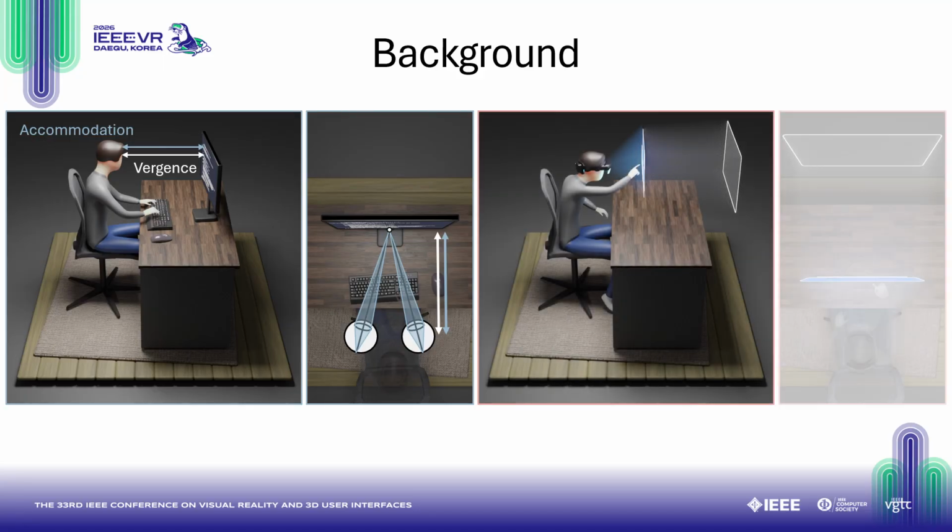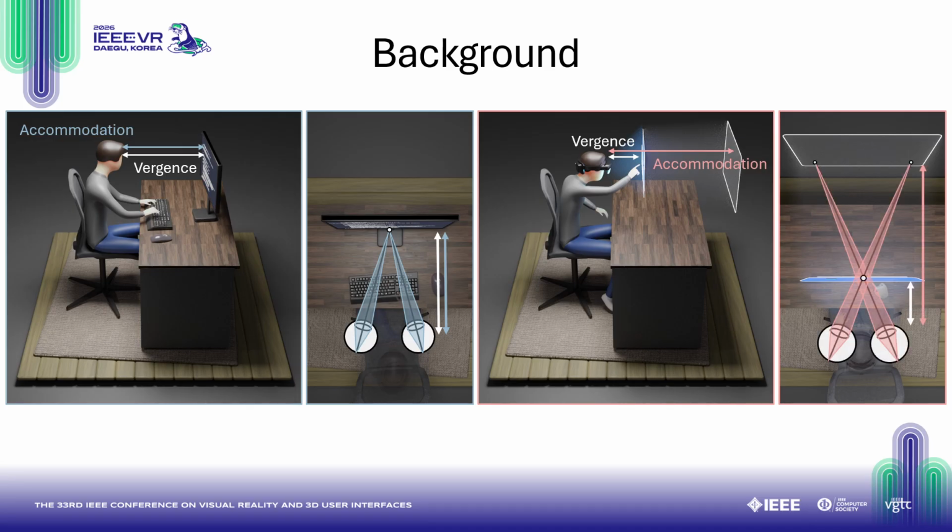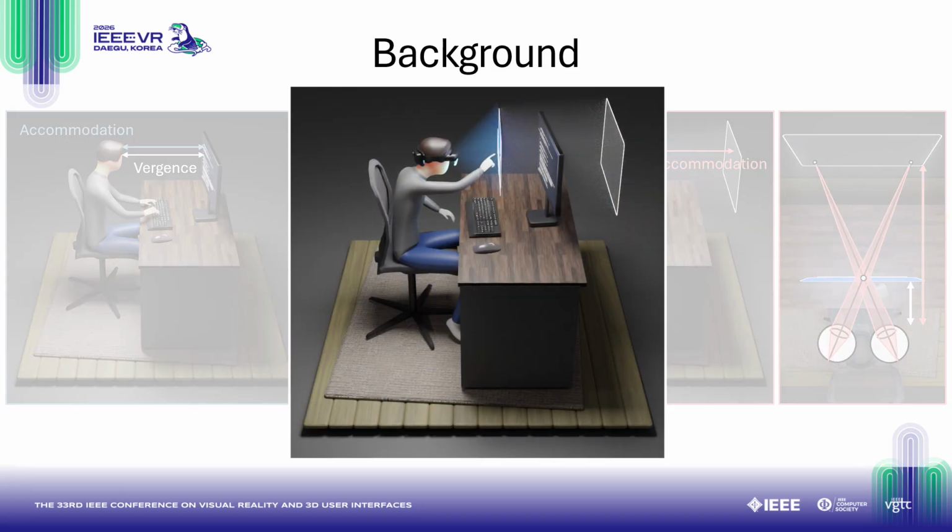In stereoscopic displays, however, the accommodative distance is often fixed, and the vergence distance can vary depending on where the virtual content is rendered. In this example, the user is converging at a virtual distance in blue closer than that of the accommodative distance represented by the white plane. This presents a unique viewing challenge in AR because when virtual and real objects coexist in the same space, virtual objects may be viewed under VAC, while real objects will not.